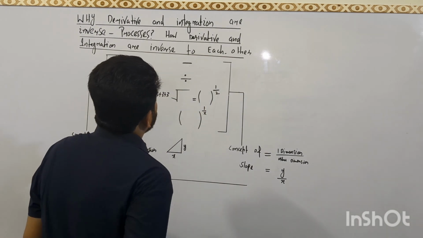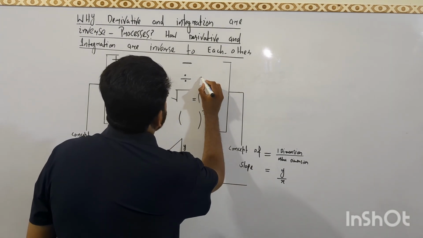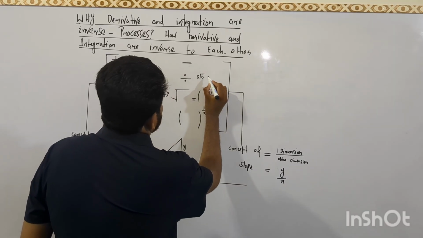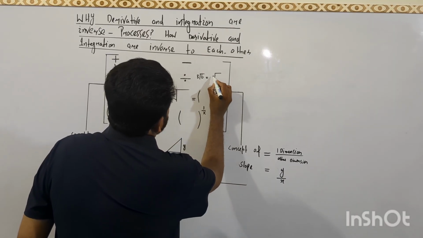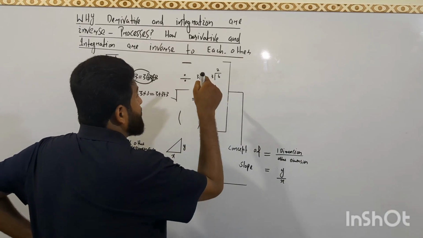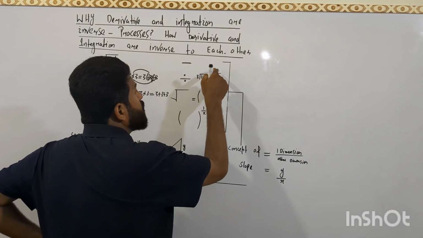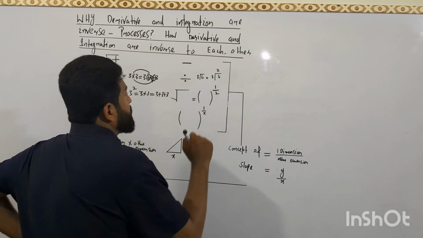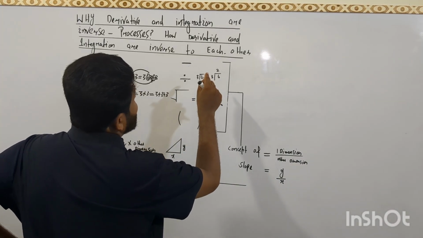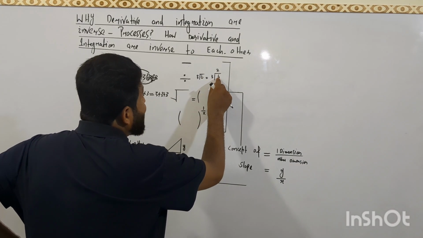Let us see, for example, we divide 6 by 3. What does it mean? 3 multiplied by 2 is 6. It means subtract 3 from 6, 2 times. If you divide 6 by 3, it simply means subtract 3 from that number.